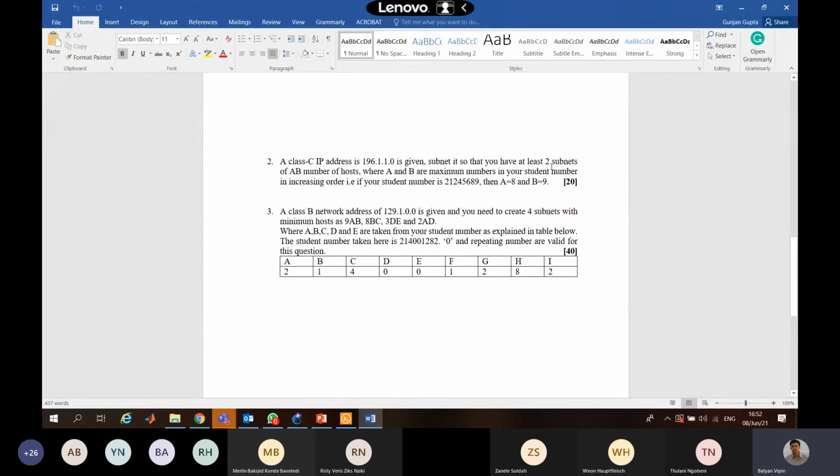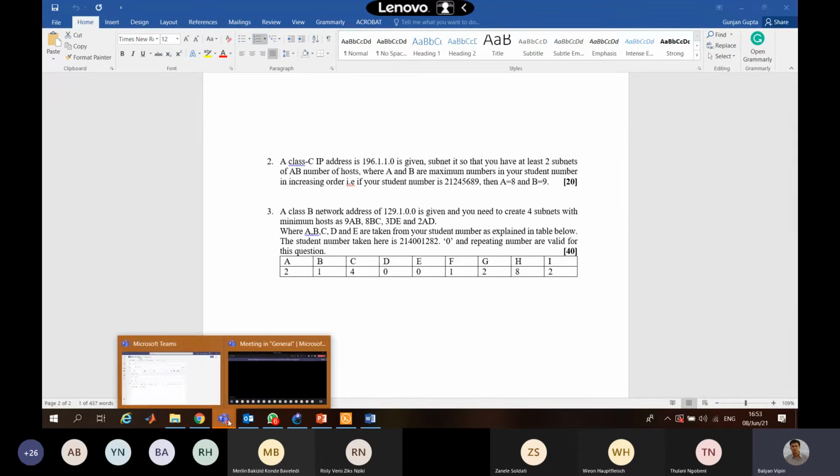So this is there. What you need is that a class IP address is given to you. You have to subnet it so that you have at least two subnets of AB number of hosts. You have to calculate it yourself depending upon your student number. But for the GNS3 submission purpose, you will use this.